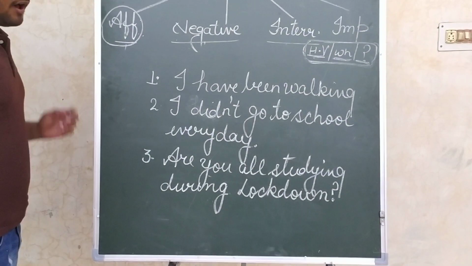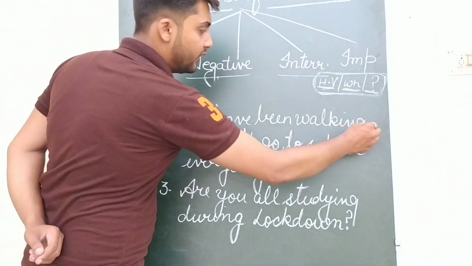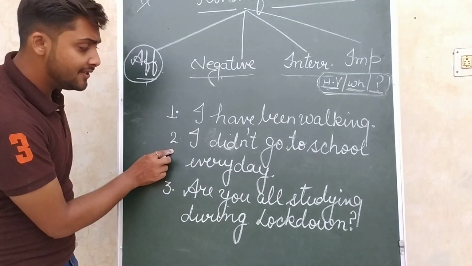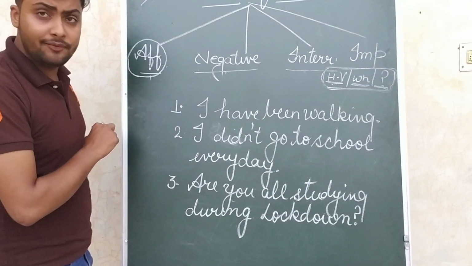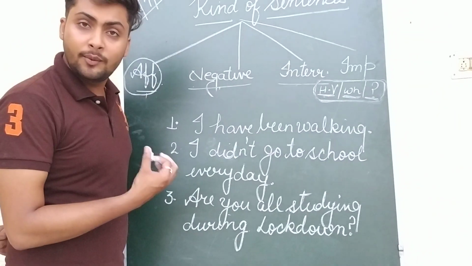First one is: I have been walking. First sentence is this. Next one is: I didn't go to school every day. Another one is: are you all studying during lockdown?